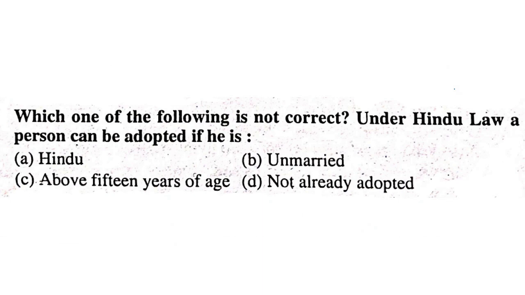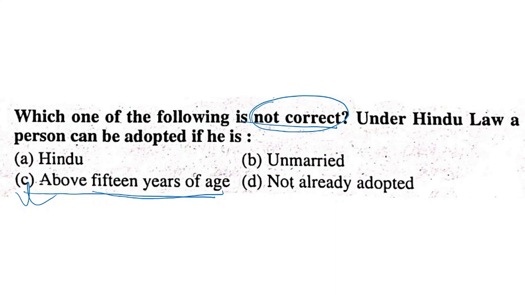Which one of the following is not correct? Under Hindu law, a person can be adopted if he is Hindu, unmarried, above 15 years of age, not already adopted. It is asking about which is not correct. It should be C. Above 15 years of age: you cannot adopt a child who is above 15 years of age.